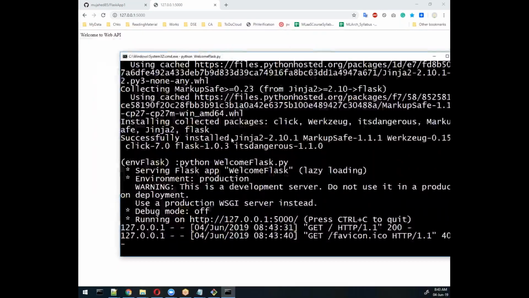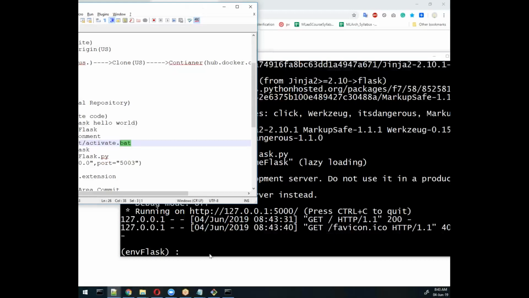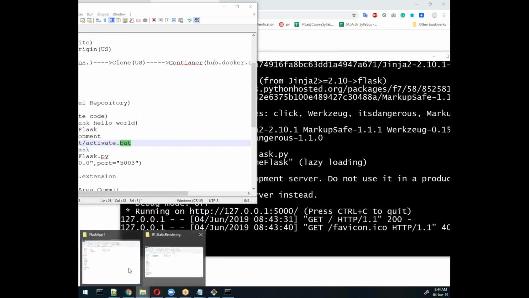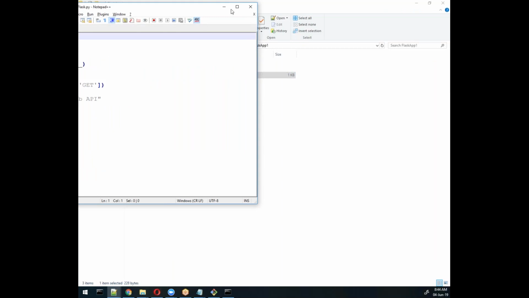Remember, if you want the same thing on a remote machine, what will you do basically? You will do one thing: you will write some code here.